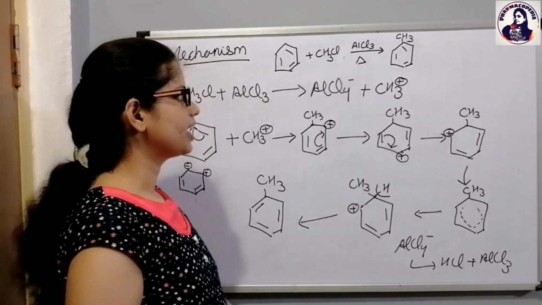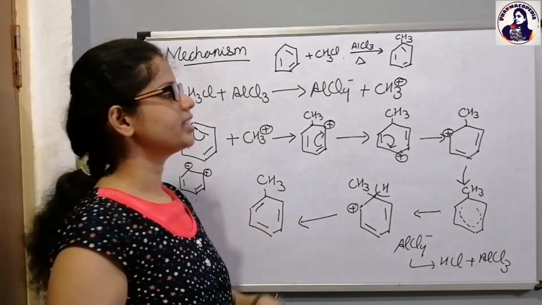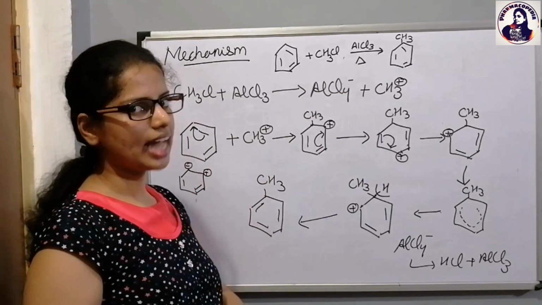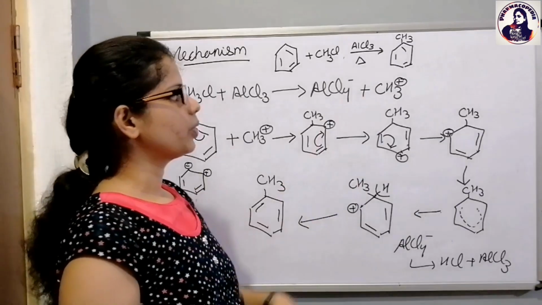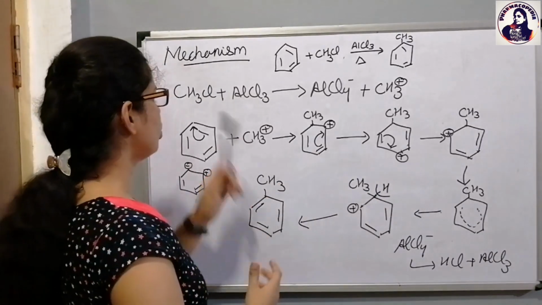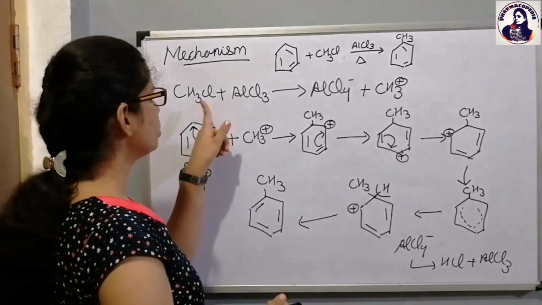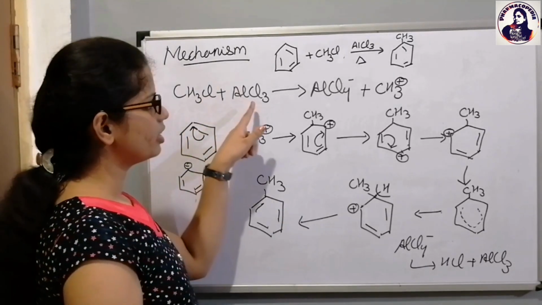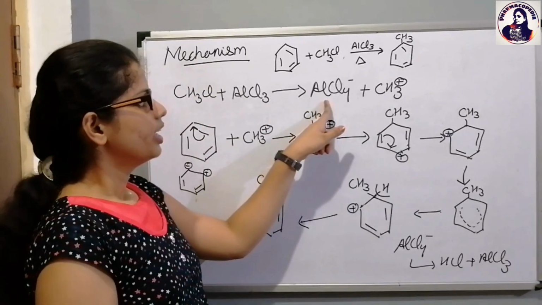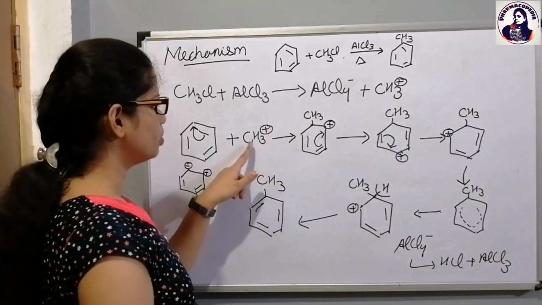So in Friedel-Crafts alkylation reaction, benzene reacts with CH3Cl in the presence of AlCl3. AlCl3 acts as Lewis acid to form toluene. Okay, so now when we are talking about the mechanism, I am revising it again. First of all, CH3Cl plus AlCl3. Because AlCl3 needs electrons, it will take electrons from CH3Cl, and then it forms AlCl4 minus, generating the electrophile.